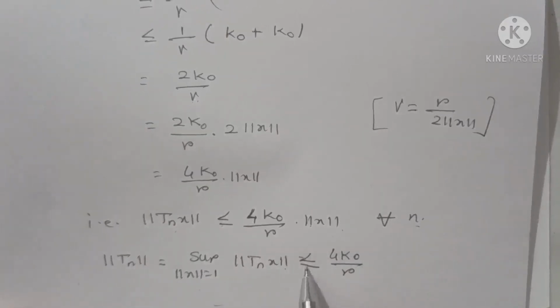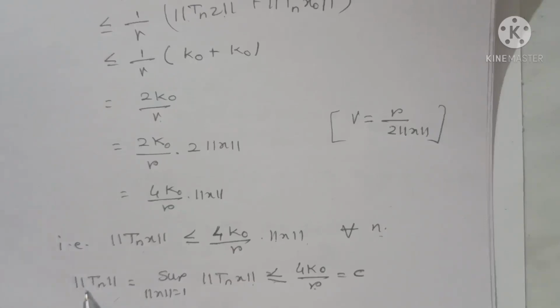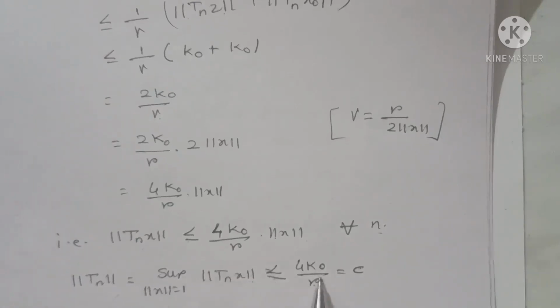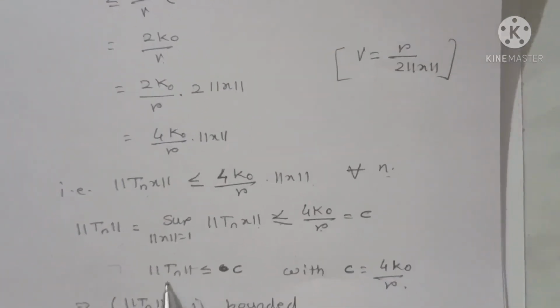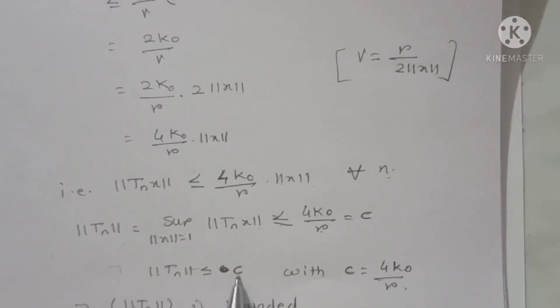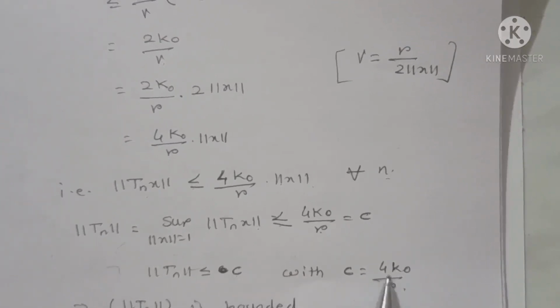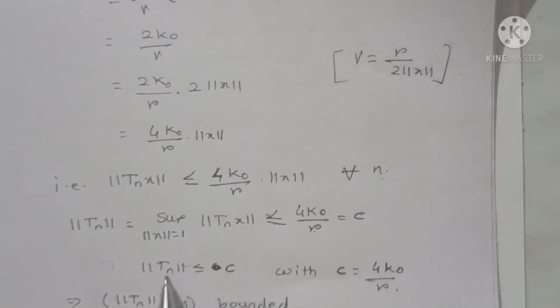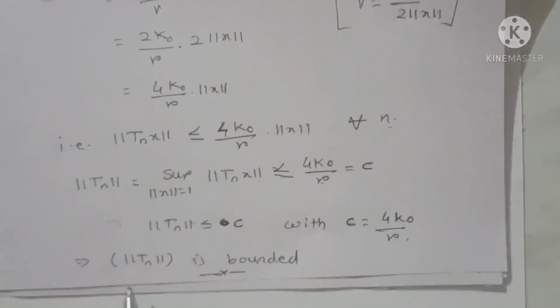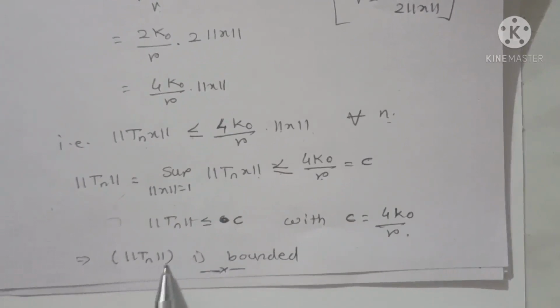Therefore it is less than or equal to 4k0 by r. We are putting it equal to c. Then we get that norm of Tn is less than or equal to c, with c equals 4k0 by r, and therefore as it is true for each n, we get that the sequence of norms of Tn is bounded, and hence the result.